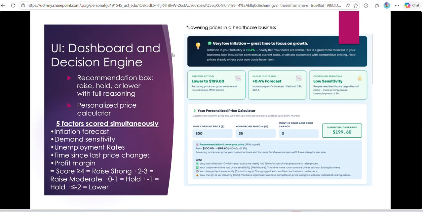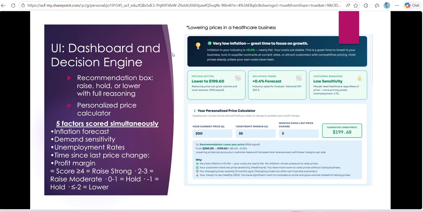So lastly, just to go with the app, before I get into more technical stuff, I did mention there was that decision tree engine. I bet you're probably thinking, if I use this app, it's probably just always going to tell me to raise my prices because inflation always exists. Yeah, take a percentage of that, turn it into a price, add it, right? That was a problem we had at first, but obviously that's not the case. Maybe you're in a better position to hold. Maybe you should lower your prices in the industry you're in.